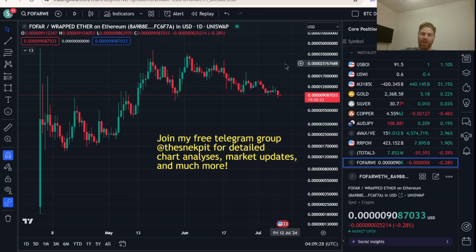Go to the Fofar Telegram if you have any questions, share them there. And yeah, just remember, not financial advice. I'm excited to hold this token, and I'm committed to this project for the long haul. So regardless of what price does, I stand behind this project, and I will work with the team because I believe in it, and I believe in what they're doing.